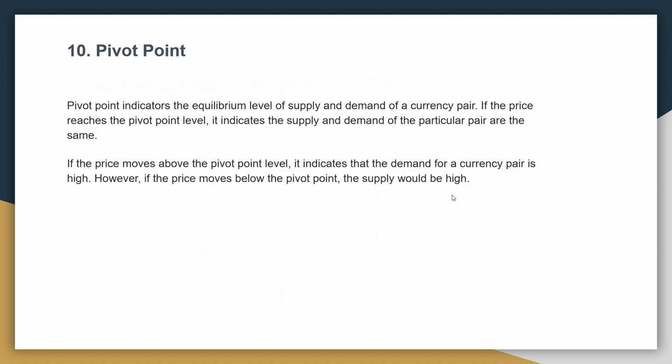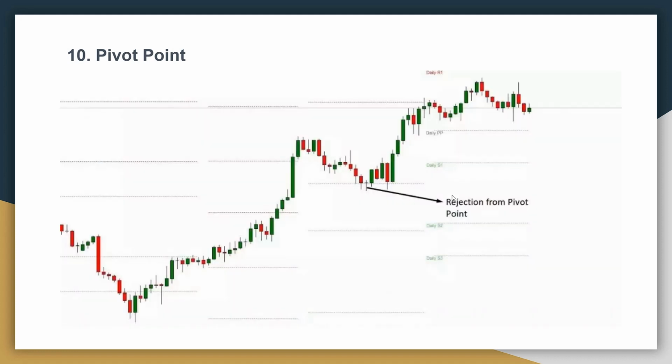Pivot point. Pivot point indicates the equilibrium level of supply and demand of the stock and currency pairs. If the price reaches the pivot point level, it indicates the supply and demand of the particular pair are the same. If the price moves above the pivot point level, it indicates that the demand of the stock or currency pair is very high. However, if the price moves below the pivot point, the supply would be high. This is the chart of pivot point. Rejection from here, again going to uptrend.